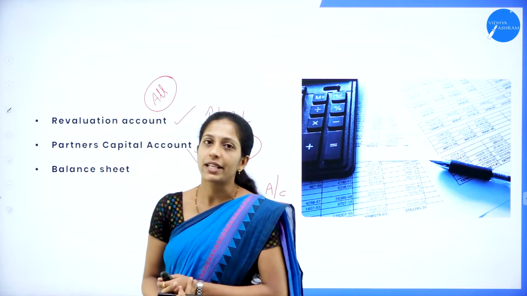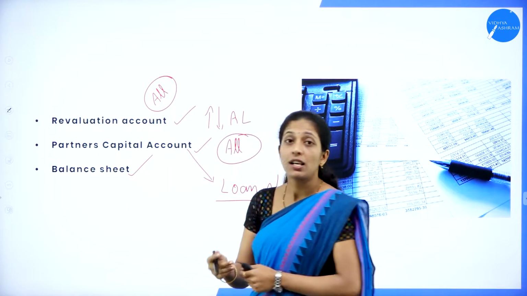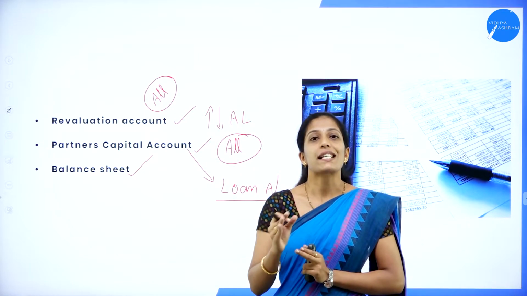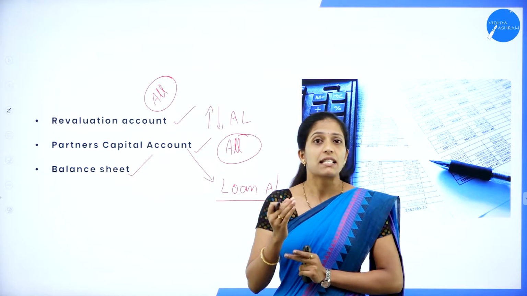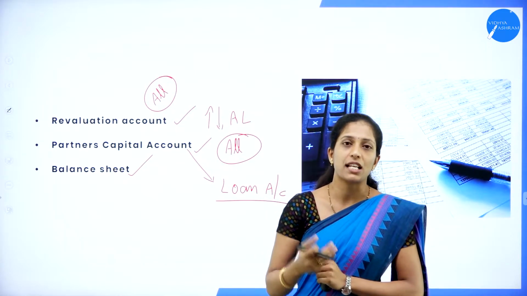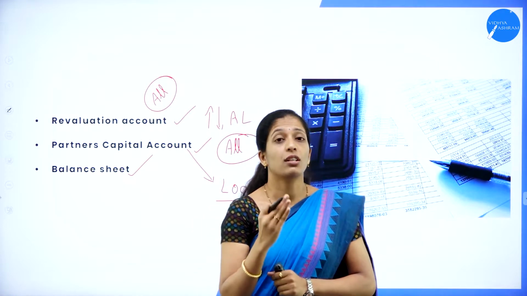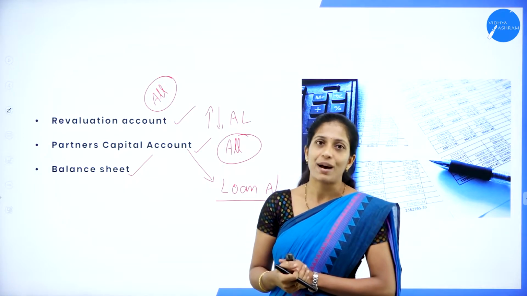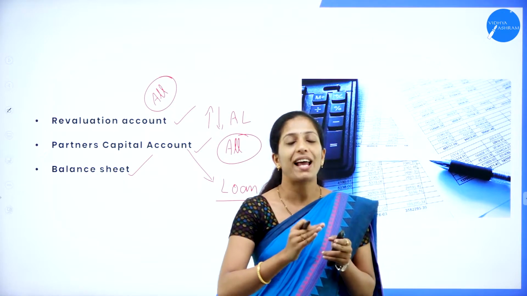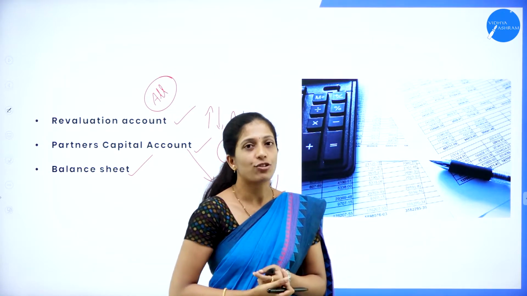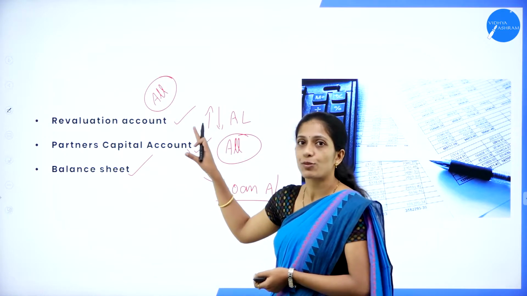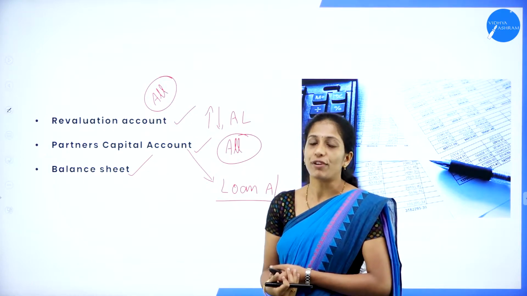The next statement to be prepared is the balance sheet. So you know about balance sheet. Here also you are going to record all the assets and liabilities, and if there is any fluctuation in assets and liabilities, you have to decrease or add, like depreciation, appreciation, provisions. Such adjustments have to be made in the balance sheet, and you will refer to your old balance sheet and prepare the new balance sheet of the firm. So these are the accounts and statements that have to be prepared under retirement of a partner.